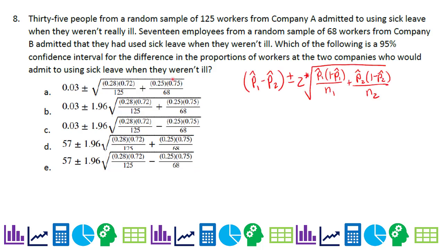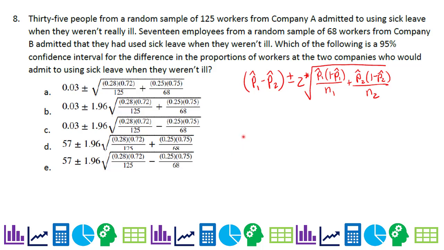So this is the format you have, and this is from page 2 in your packet. We have all those formulas written down for you. So this is going to be our point estimate, our critical value, and our standard deviation for the difference of 2 proportions. Now you're probably going, but wait, that's a plus sign. Well, think of these as variances, and we always add variances, then we take the square root to find our standard deviation. So you can automatically eliminate C and E as answer choices.